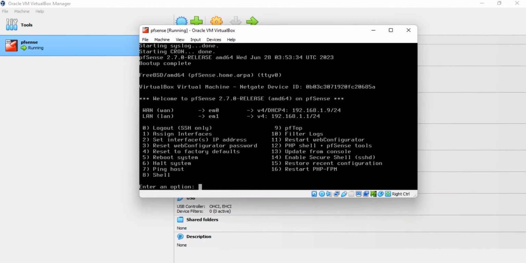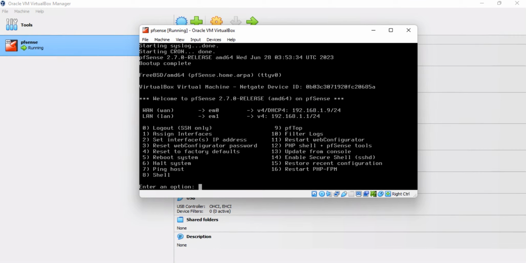Post-reboot, the pfsense console is displayed. The WAN and LAN interfaces are already configured. The default IP and net mask for the LAN interface is 192.168.1.1/24. The WAN interface is configured to use DHCP.